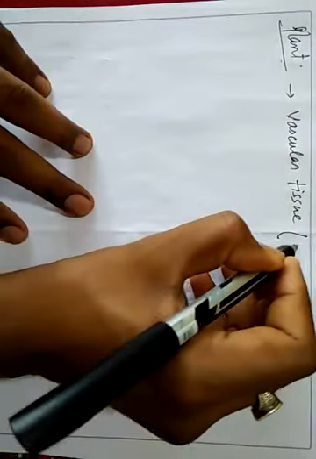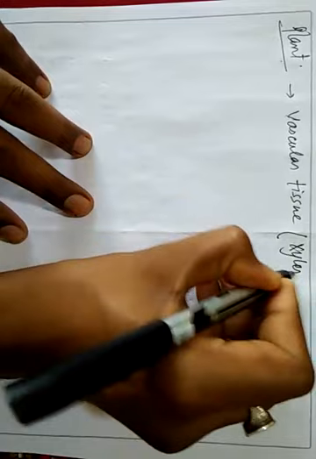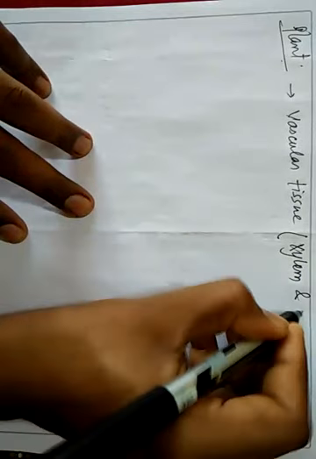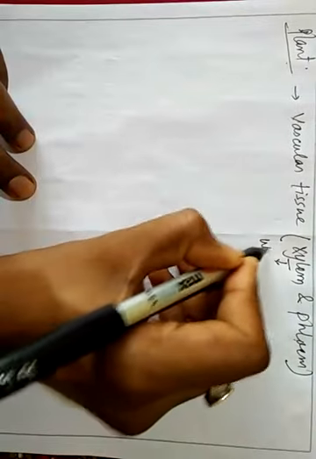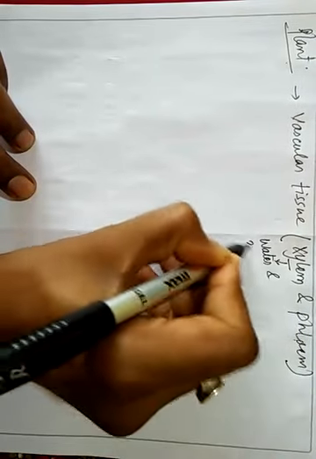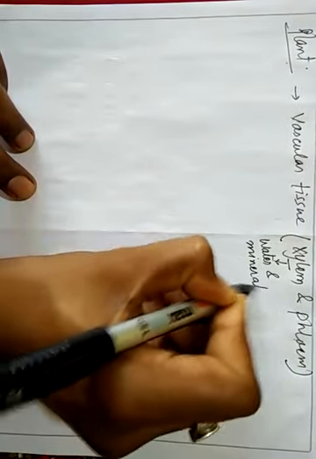This vascular tissue is of two types, which we will read inside this chapter: xylem and phloem. These xylem and phloem are tube-like, pipe-like structures that help in the transportation of water, minerals and food.